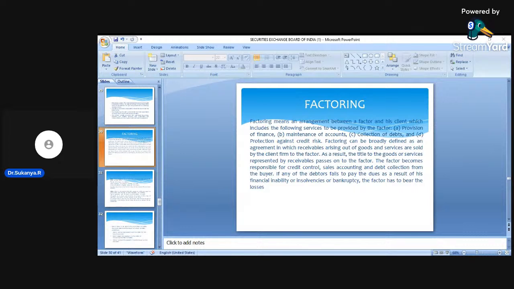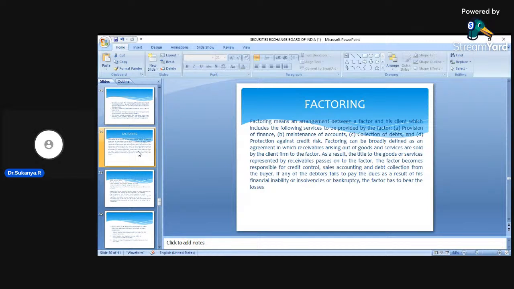Okay, talking about factoring. Now, dear students, what is this factoring? This happens to be again one of the very important financial services that has been provided. And again, factoring can appear in your examination for 15 marks. So, kindly concentrate on this concept of factoring.